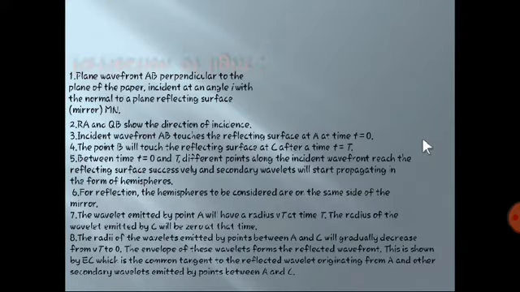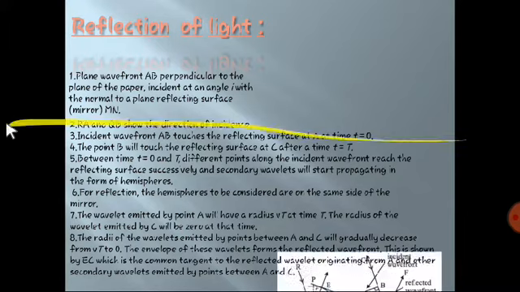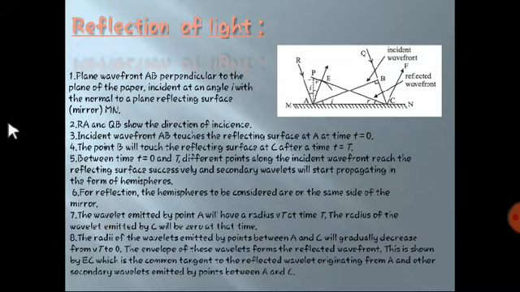Now the main concept in this is reflection of light at a plane surface. Before moving on, you all have to concentrate on this diagram, because all these points I am going to explain will be very theoretical.